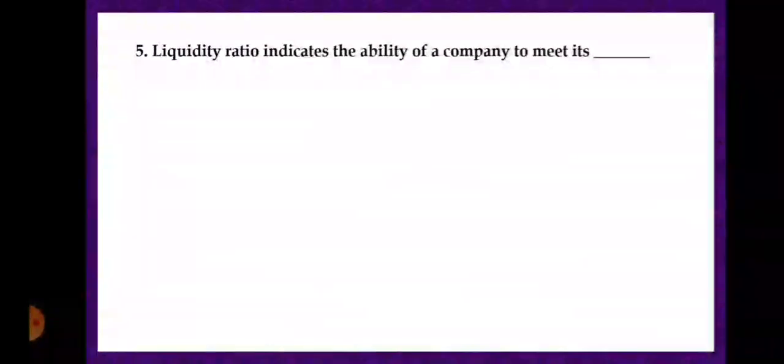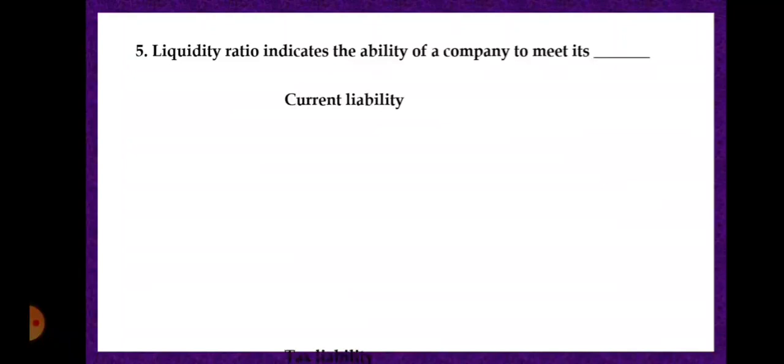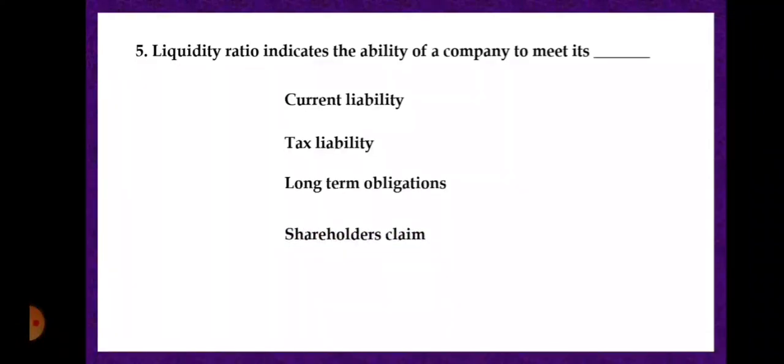Next, liquidity ratio indicates the ability of a company to meet its number 1 current liability, number 2 tax liability, number 3 long term obligations, and number 4 shareholders claim.